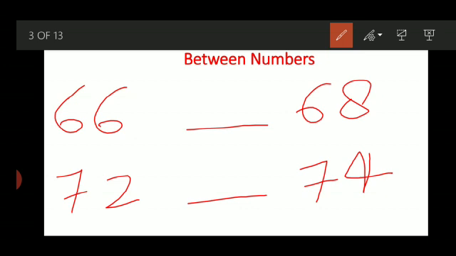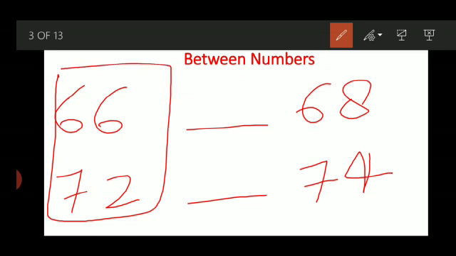Sometimes some students are very sharp in mind, they can reply fast, but everyone cannot in the class. So I am telling for all what I told. When somebody asks between numbers, don't see the first numbers, just cross them. Don't go on this number, just see only these two numbers which are given at the back.